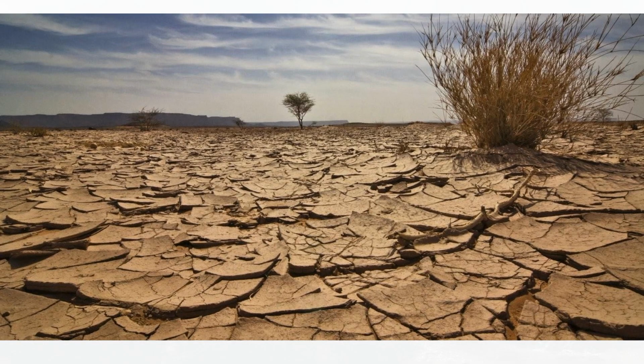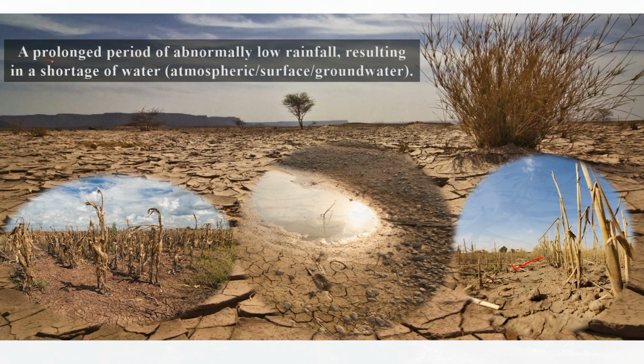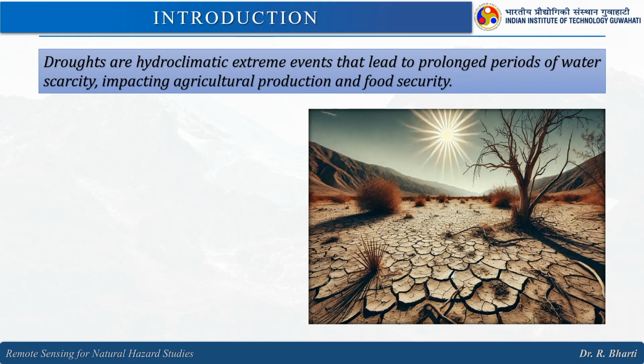When we talk about drought, immediately you will have a kind of picture in your mind. You will imagine a scenario where there is no water, the surface has cracks, and all the vegetation or plants are dried. That is true. Drought is a prolonged period of abnormally low rainfall resulting in a shortage of water, and this water shortage can be atmospheric water, surface water, or groundwater. If you refer to any standard literature, this is the definition.